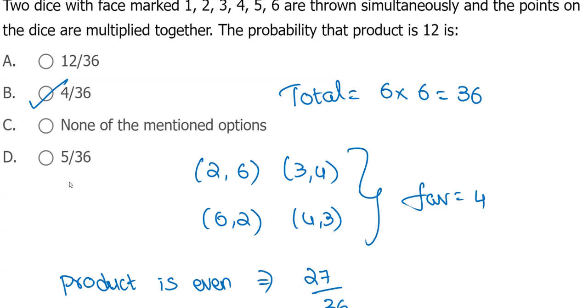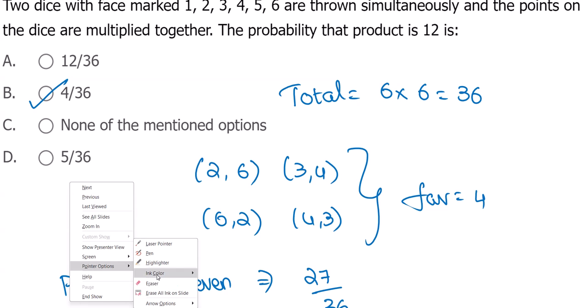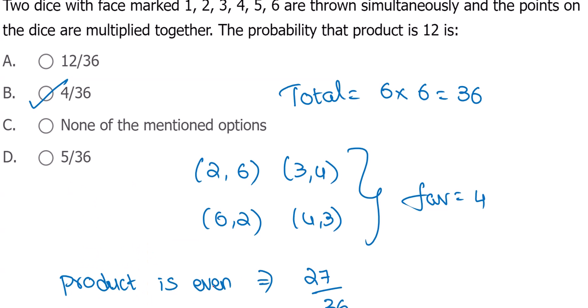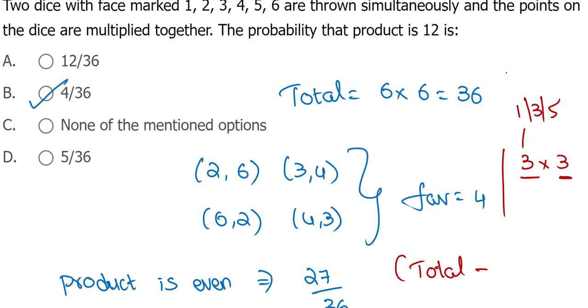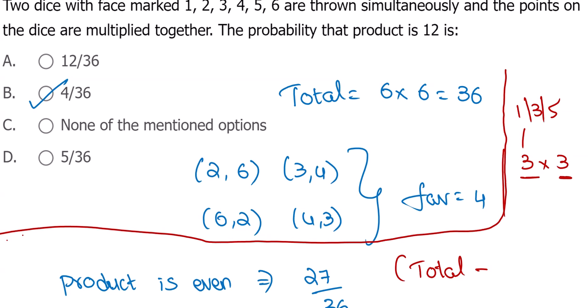How, sir? See, even into odd, even into even, odd into even, anything is even only. So the only thing I can say, total minus odd. If you want odd, odd into odd, only odd. 3 chances for odd here, 3 chances for odd there: 1 or 3 or 5. So 3 into 3, 9 chances we will get odd. Total minus product is odd is also one logic.